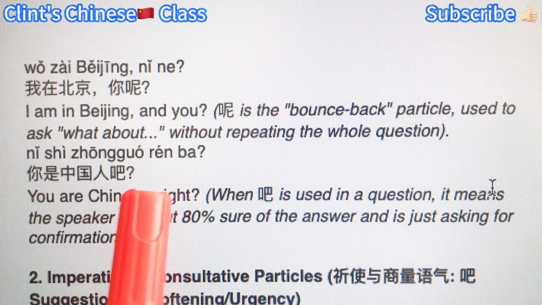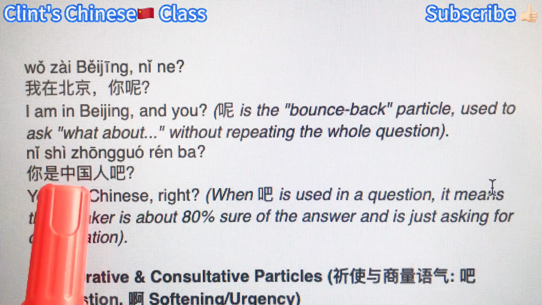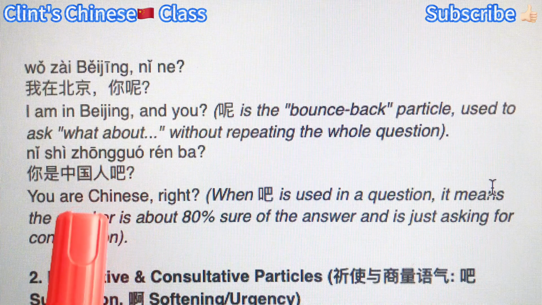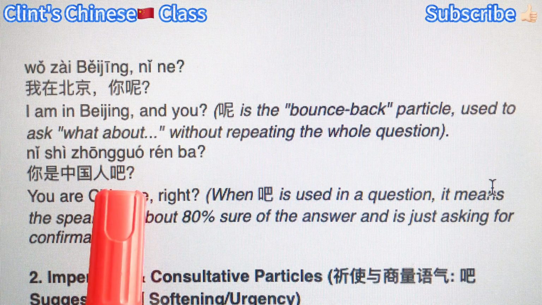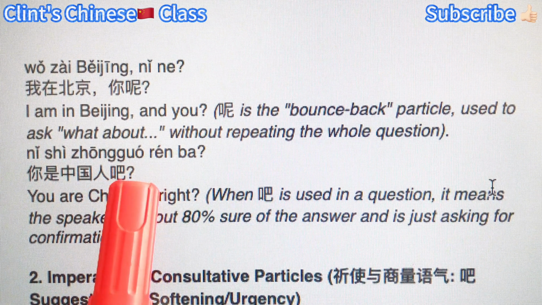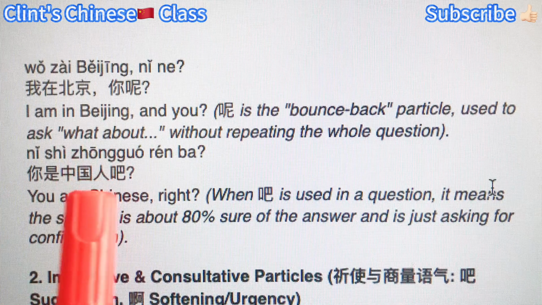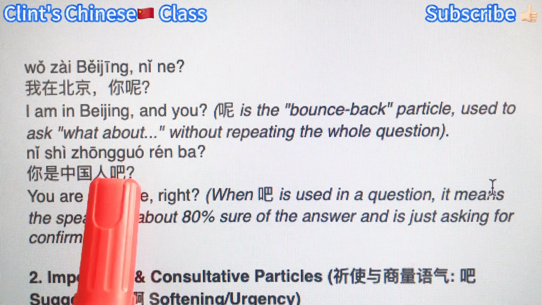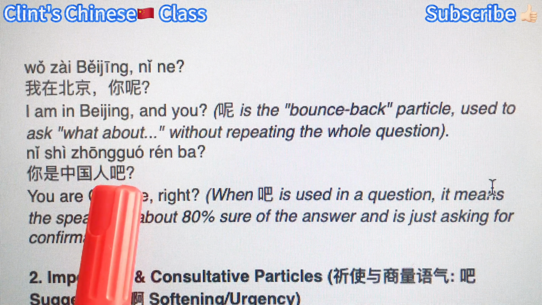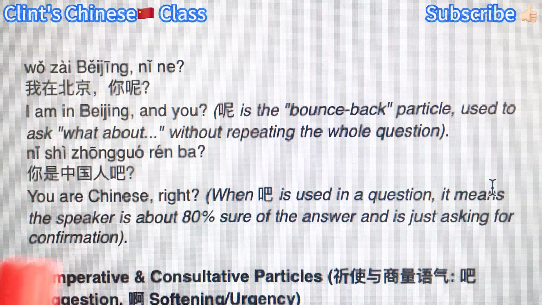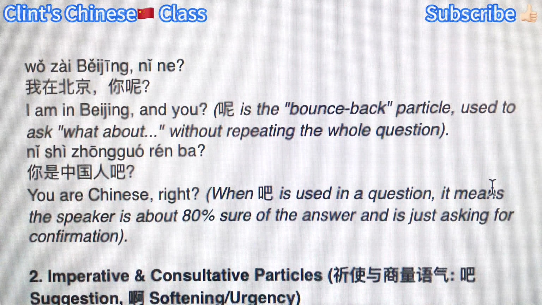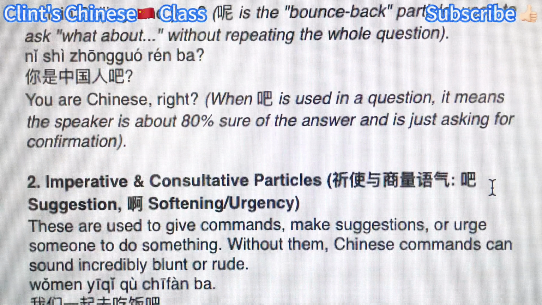You are Chinese, right? 你是中国人吧? So here we added the ba at the end of the sentence because we wanna ask for confirmation, right? We are maybe 80% sure about this, but we're not 100% sure, so we just ask for confirmation. Ba is like "right, correct?"